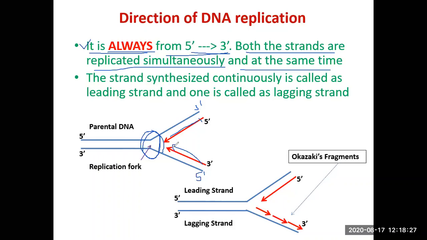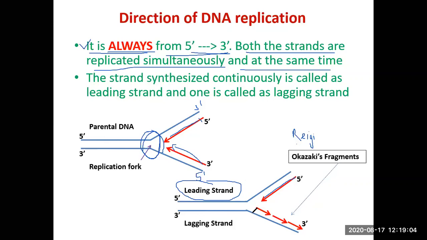This mystery was solved by a Japanese scientist called Reiji Okazaki. Reiji, R-E-I-J-I. What he found out is that one of the two strands of the duplex DNA is synthesized continuously, and it is maintaining the direction 5' to 3'. And the strand which is being replicated continuously is called the leading strand.